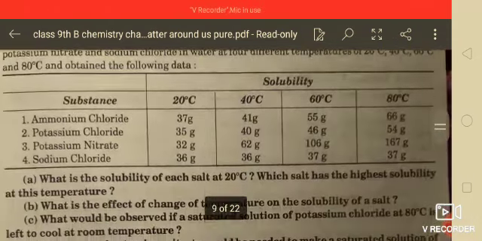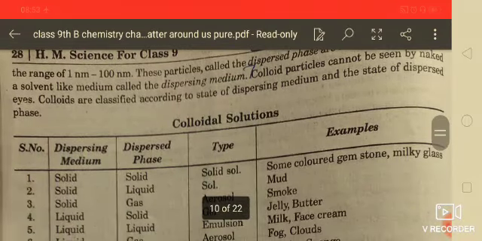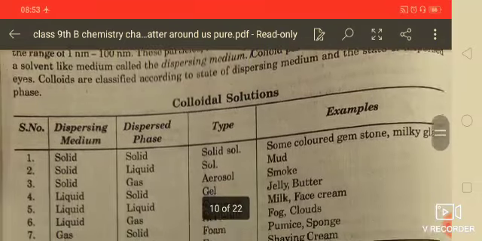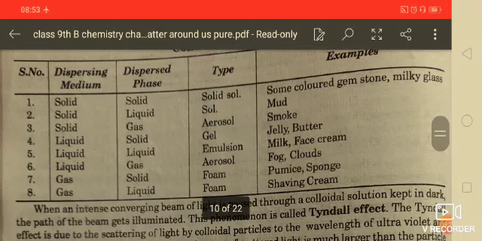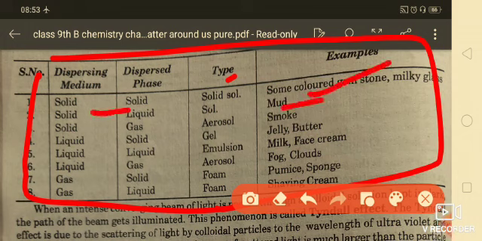This numerical is very important, students. On this basis numericals are given here. And next, students, what are solution, suspension and colloids? In colloidal solution this table is important to learn: solid into solid, which type will it be, the solid sol and their examples, and solid into liquid, that is mud.